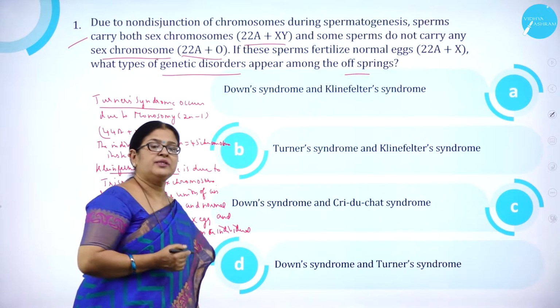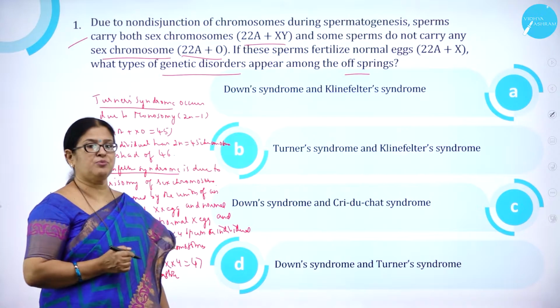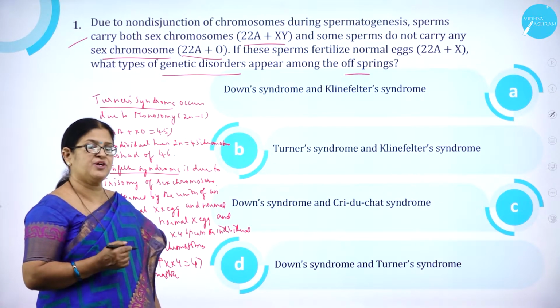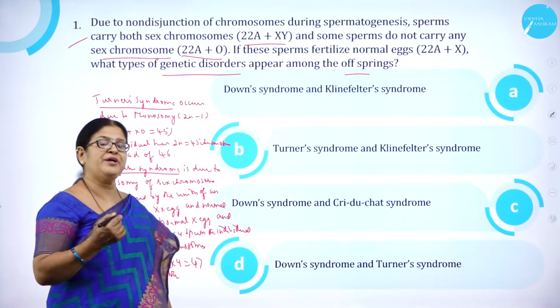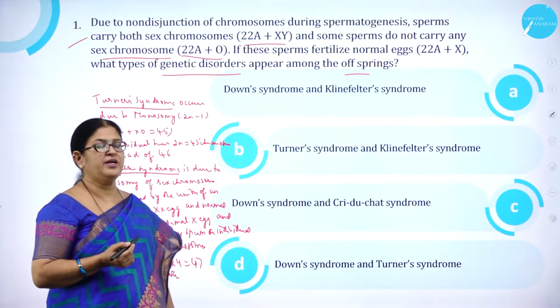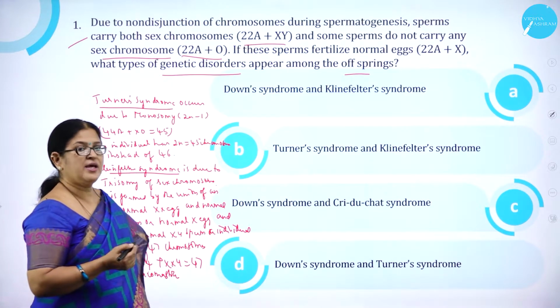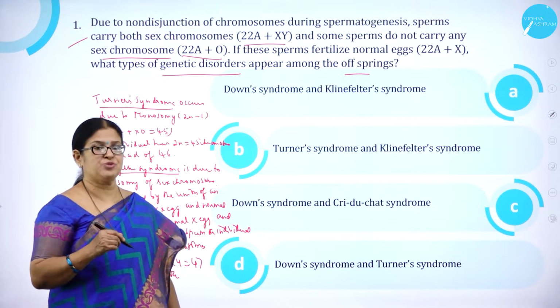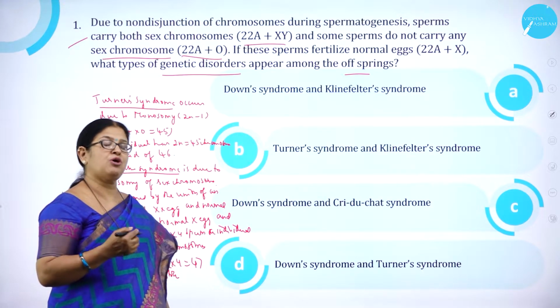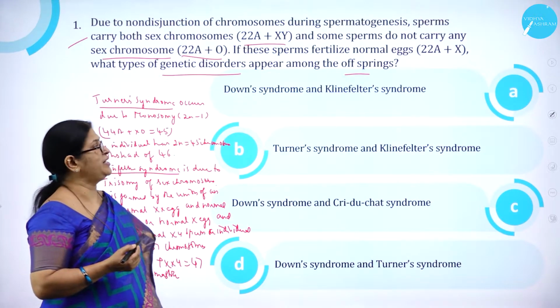As we know, the abnormalities or the change in the chromosomal number will lead to anomaly or abnormality, or otherwise we call it as syndromes. It may be due to monosomy, 2n-1, or it may be due to trisomy, that is 2n+1. And that monosomy or trisomy may be to an autosome or to an allosome. So we call it autosomal disorders and allosomal disorders.